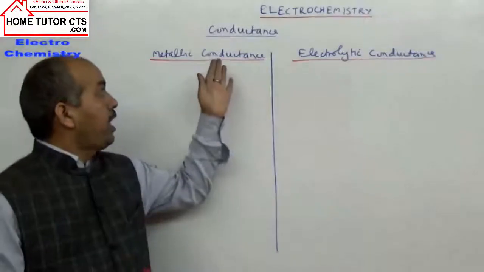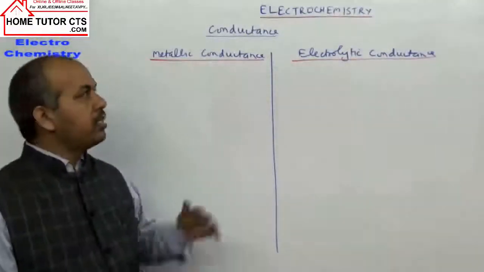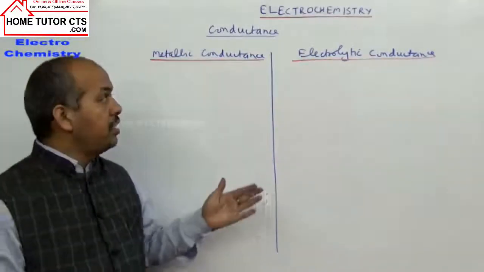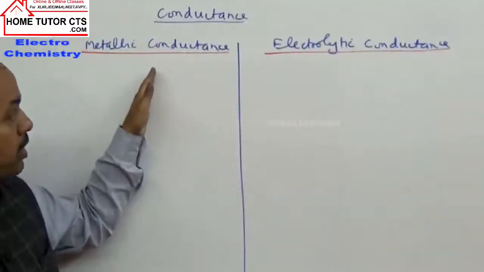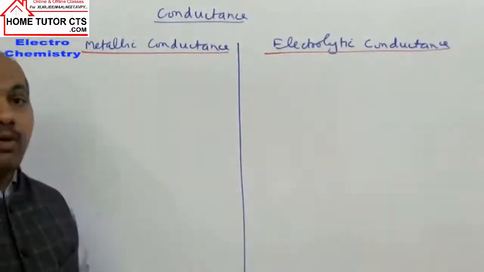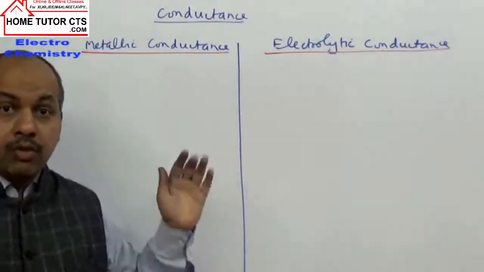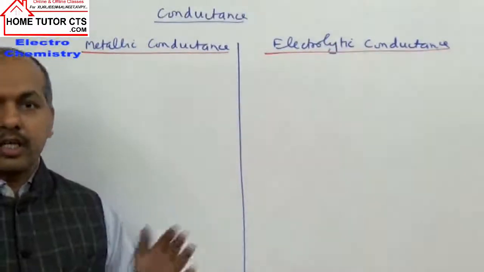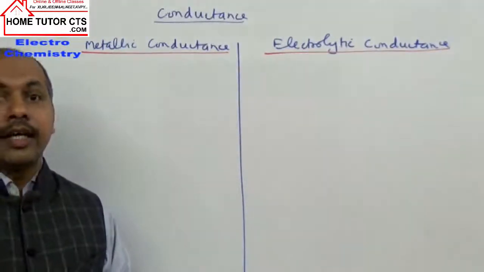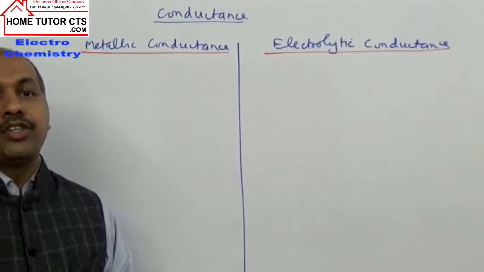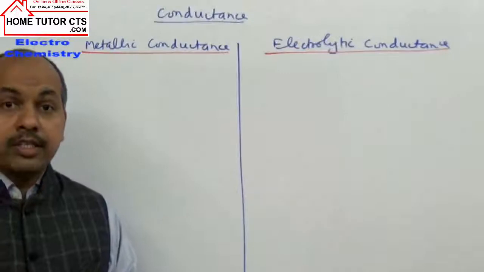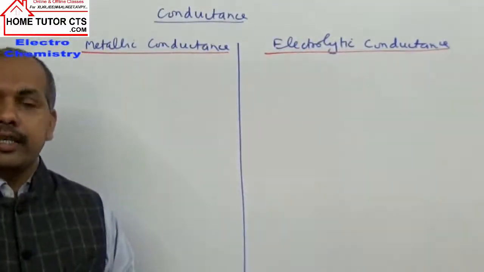Hello students, now we take our next topic, conductance. In the given chapter, electrochemistry, this is the last topic, conductance, where we will first study the difference between metallic conductance and electrolytic conductance. Then we will study different terms involved in conductance like resistance, resistivity, cell constant, conductivity, molar conductance, equivalent conductance, and then the effect of dilution on conductances. Then we study Kohlrausch law and its applications.